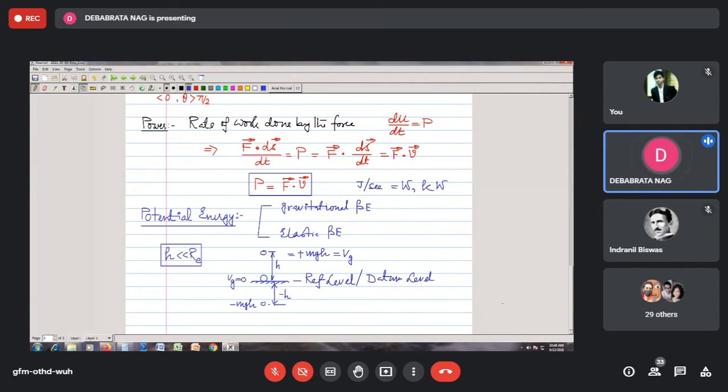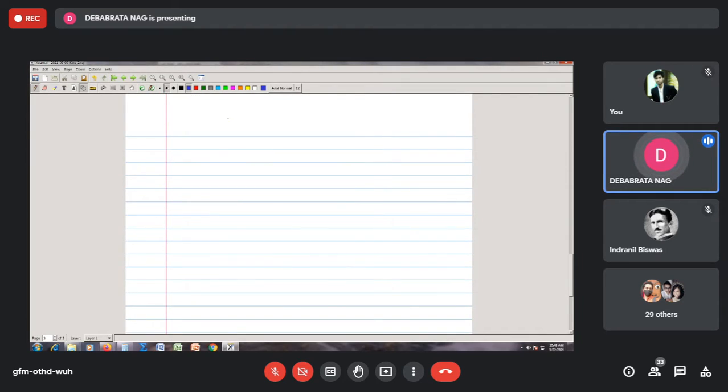Number two, before going to the number two case, let me now see if a body is moving. Suppose let's consider the body is moving along a vertical plane. So we move on to our next page and assume that there is a vertical plane. Vertical plane means I show the acceleration due to gravity in this manner. This indicates that the plane of this board or the screen is the vertical plane.